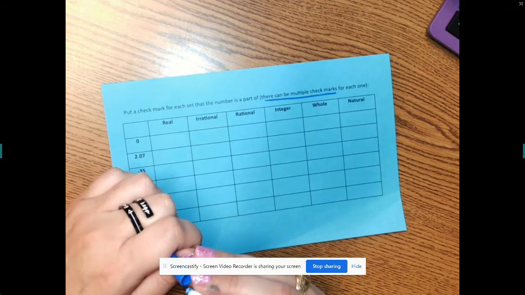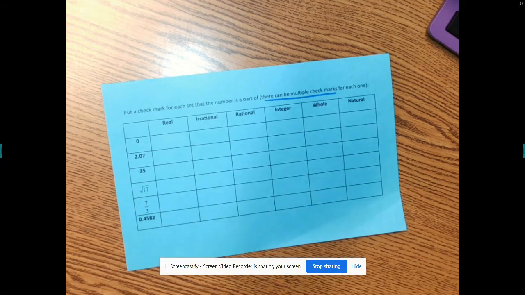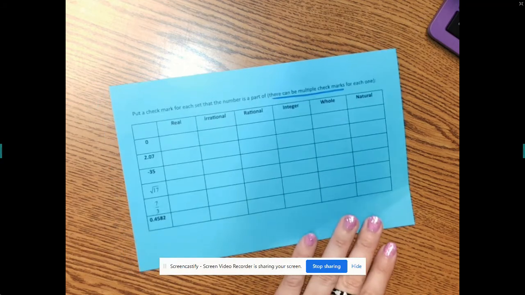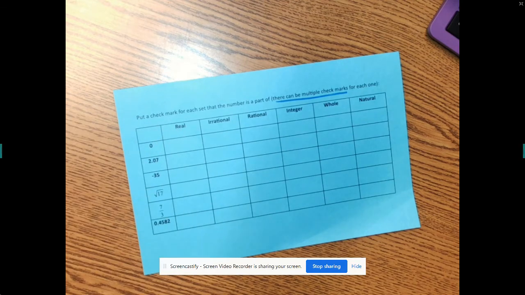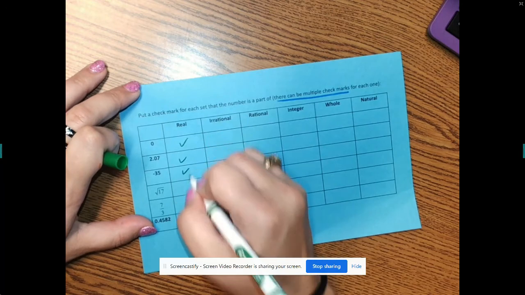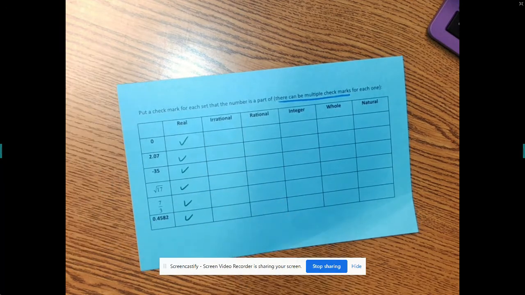This is like going to a doctor and they ask, what are all your symptoms? Oh, you have a headache, you have a fever. That's what we're doing to this number. We're asking this number, what are all your classifications? Every number in 8th grade is real, so should every number have a check under real? Yes. Every single one is real.